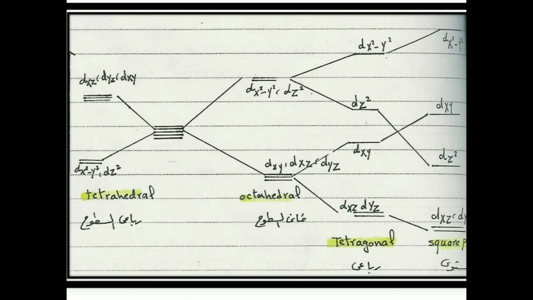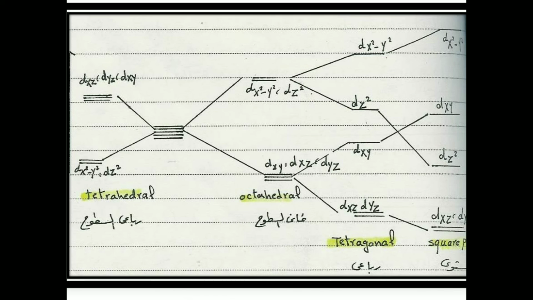Now if you look into the tetragonal structure, the energy levels are split into four levels. The first is dx square minus y square, which is highest. Then second, lower than dx square minus y square, is dz square. Then the third one is dxy, and the lowest one is dxz, dyz. So this is shown by the tetragonal structure.